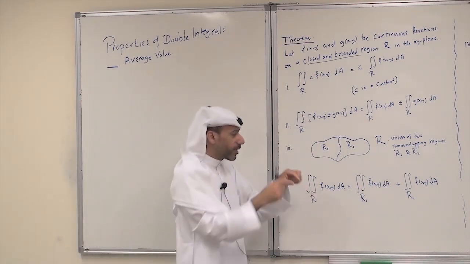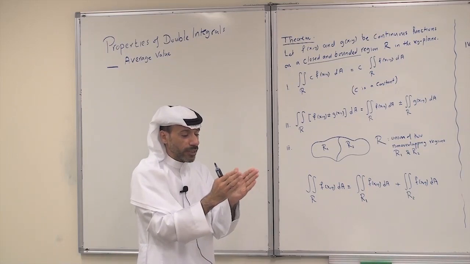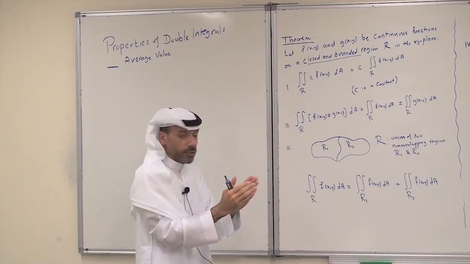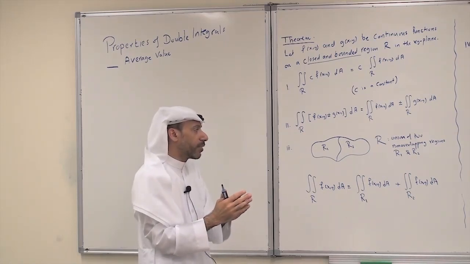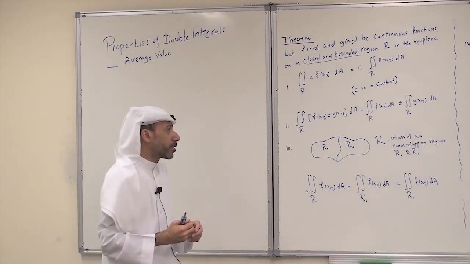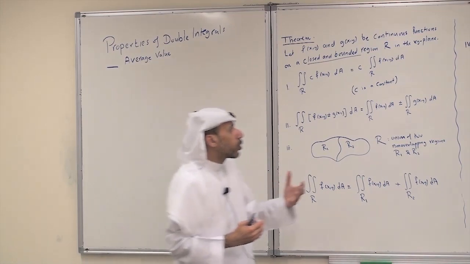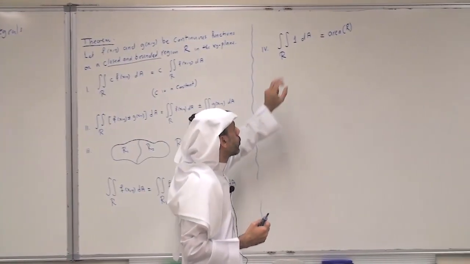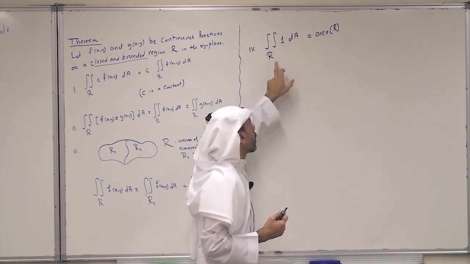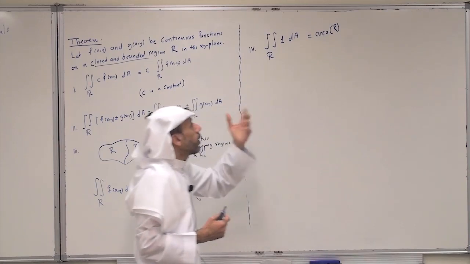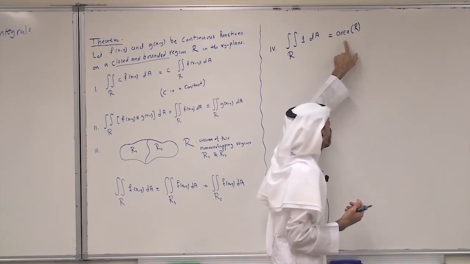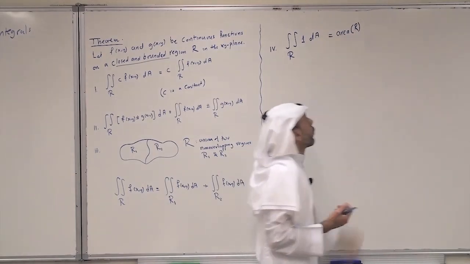The property here is really similar to the property when we can divide an interval into two non-overlapping sub-intervals for functions of one variable. So this is the third property. Now with the fourth property, we have a specific one here. When the function is 1, what is the double integral of 1 over R? Here the value of this integral will be the area of the region R.